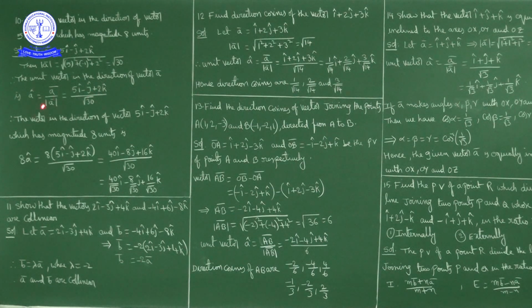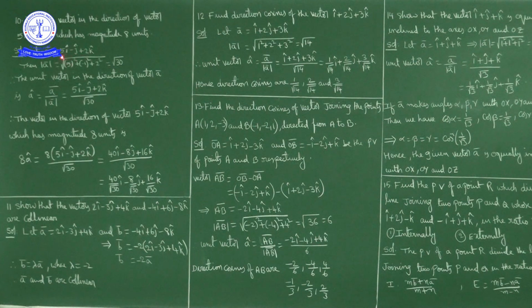So a cap is equal to 5i cap minus j cap plus 2k cap upon square root of 30. This is a unit vector in the direction of the given vector. So what we need is a vector in the direction of this vector which has a magnitude 8 units.